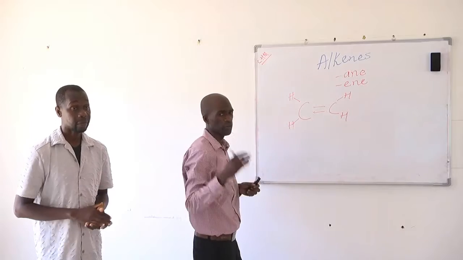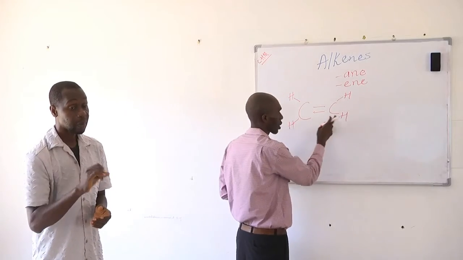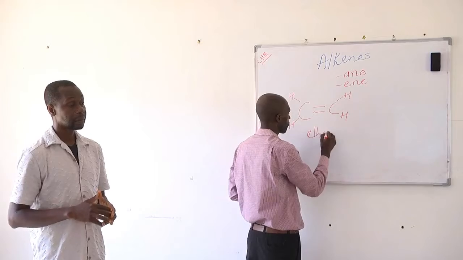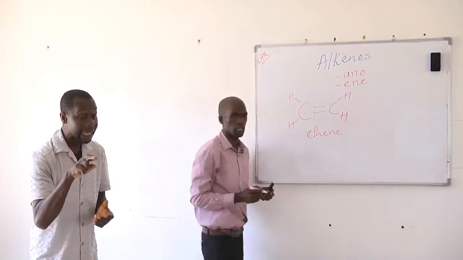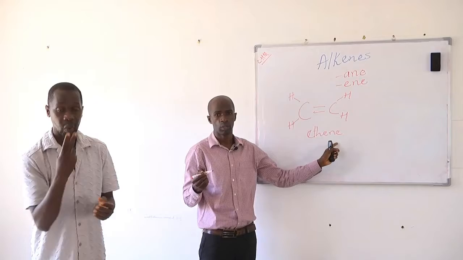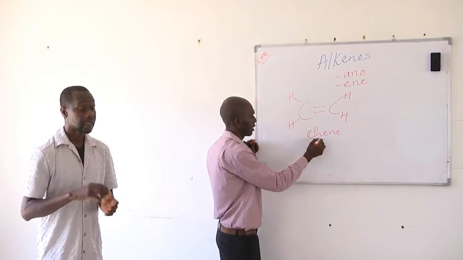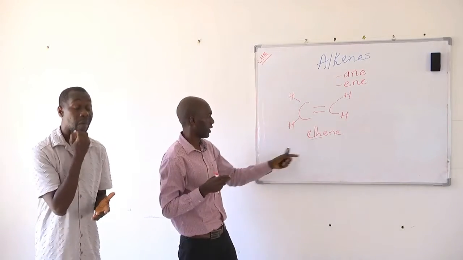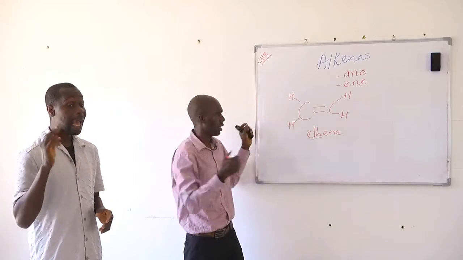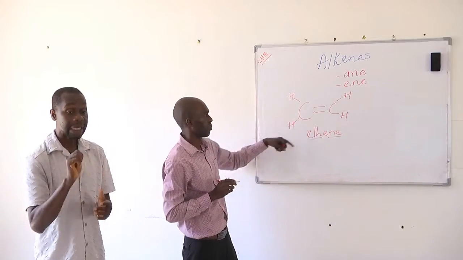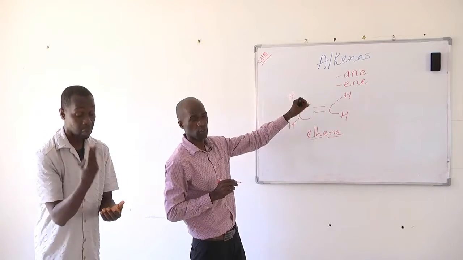Eth is the prefix for 2, that is 2 carbons, and then the suffix ENE means it has what? A carbon-carbon double bond. Okay? So the prefix ETH means the number of carbons, and then ENE represents the double bond, which is the functional group.